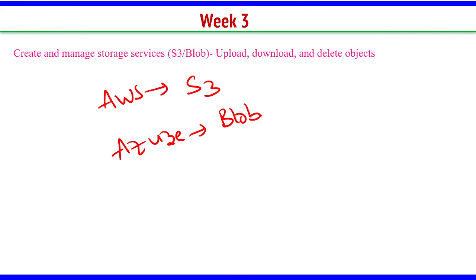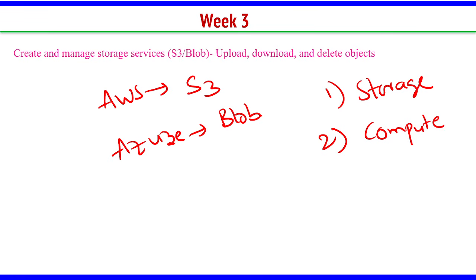Without database you cannot do anything, without storage you cannot do anything, and cloud is known for storage. The first purpose of creating cloud was storage, and the second one is computation, but the main important purpose was storage. So in AWS we have S3 as a storage service, whereas in Azure we have blob storage as a service. So in this lab you have to create these two services, S3 or blob.